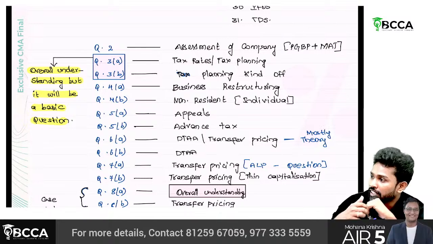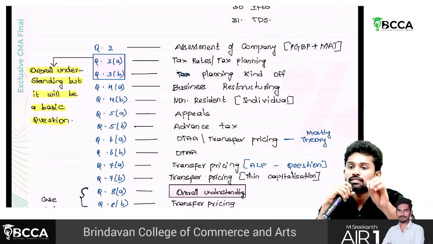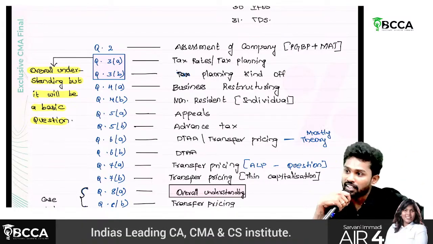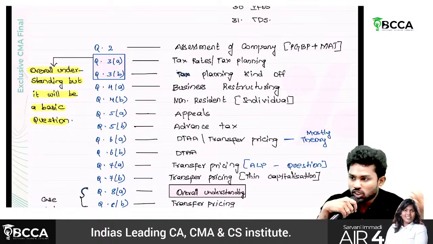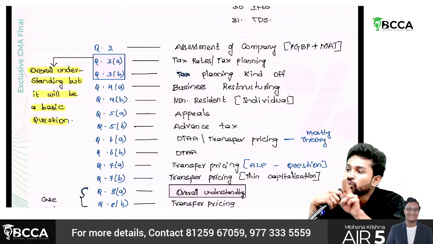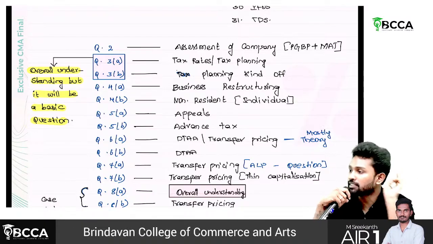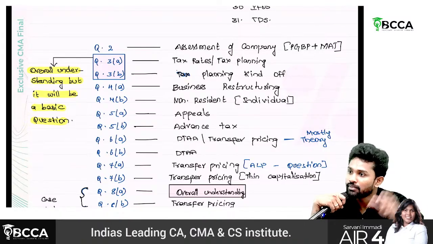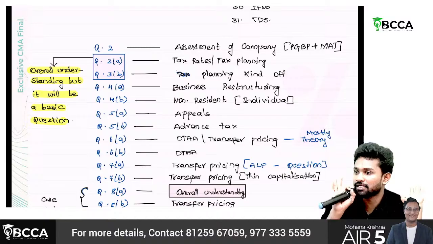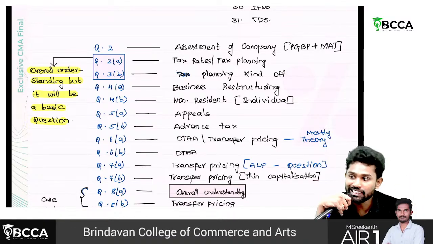Recent attempts, the very recent attempt, the 3A question is simple. They have given income from interest. Salary income they have given. House property income. So like that, 4 or 5 sources of income they are given. 2-3 deductions they are given. You should compute tax under both the methods, under the default regime and the normal regime. Both the methods you should compute the tax computation. That's it. Basic tax computation only they have asked in 3A.